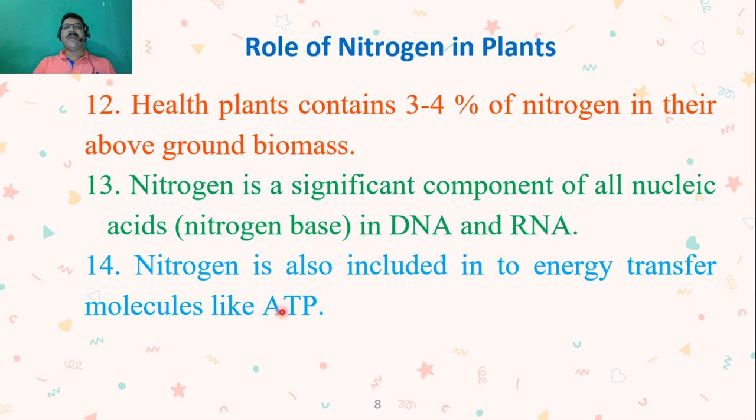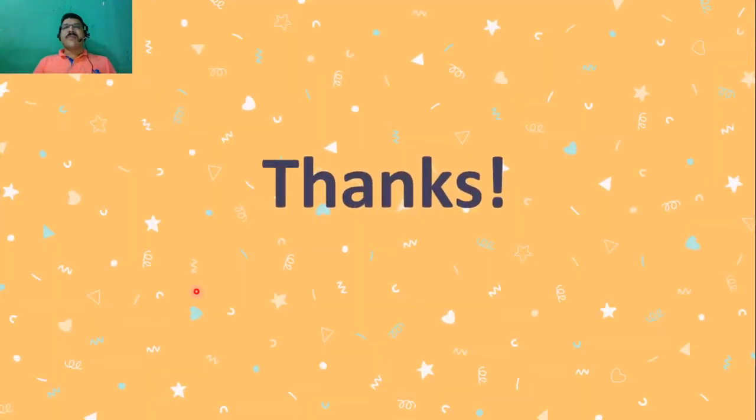So ATP, the energy transfer molecules, are synthesized from nitrogen. So in this way, these are the different roles of nitrogen in plants. So in this way, we can say nitrogen plays a very important role in the metabolism of plants. Thanks for your attention.